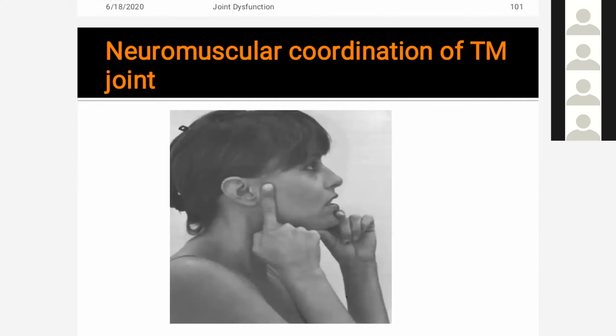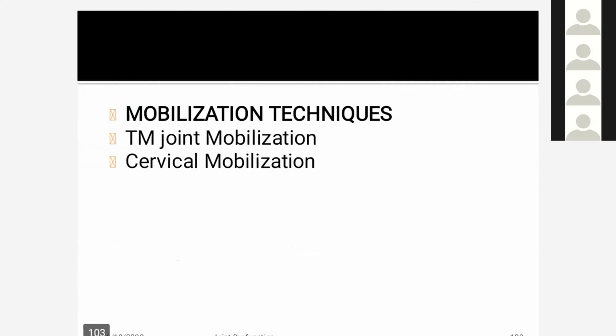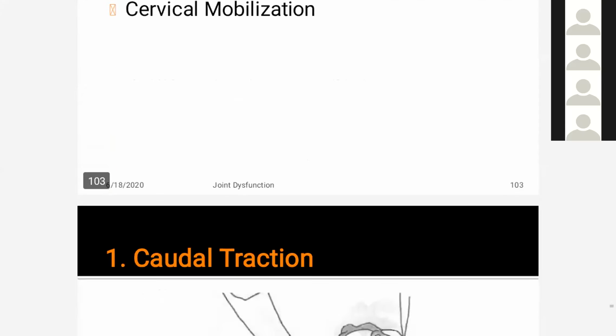In progression you can add resistance with the thumb under the chin, resisting mandibular opening, or mandibular depression. By that you can regain the balance of the synergistic action of the suprahyoid muscles and the lateral pterygoid. Then comes the mobilization technique: if hypomobility is present, TM joint mobilization. Also, if the cervical spine is involved and hypomobility is present there, then mobilization of the cervical spine.